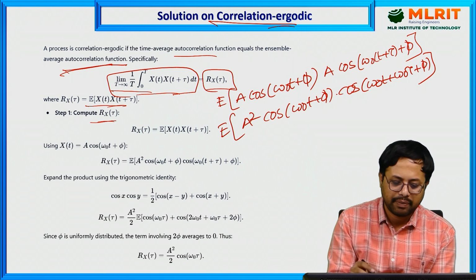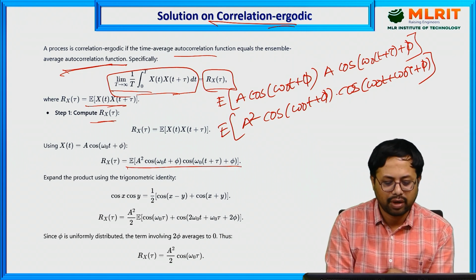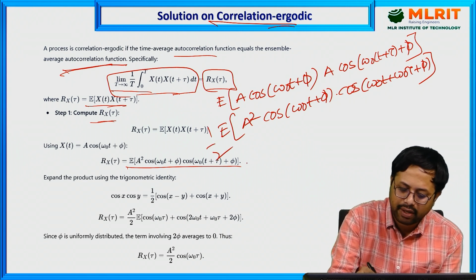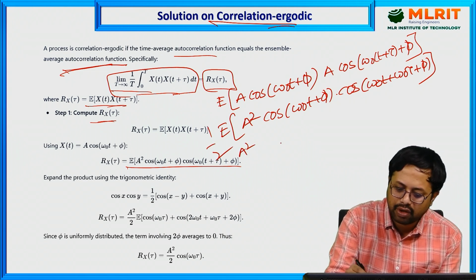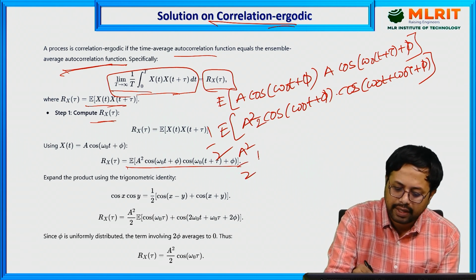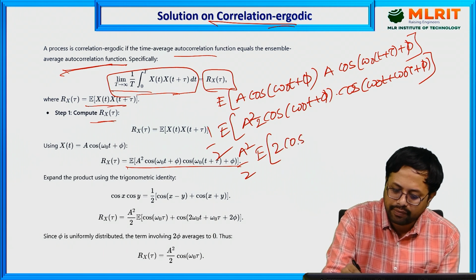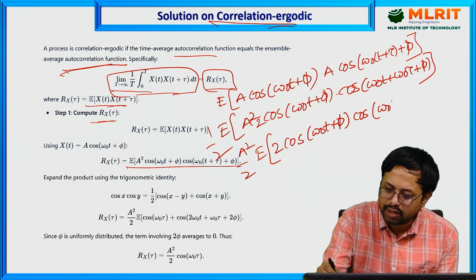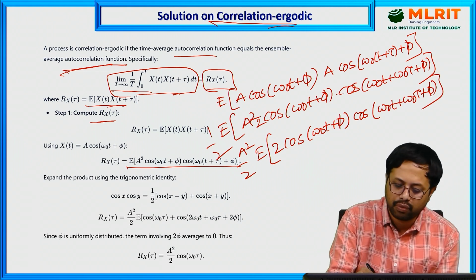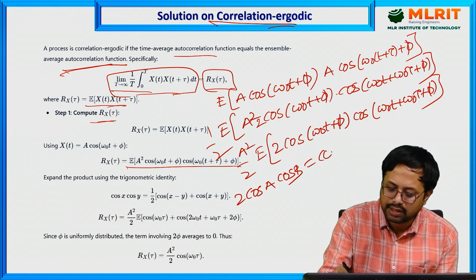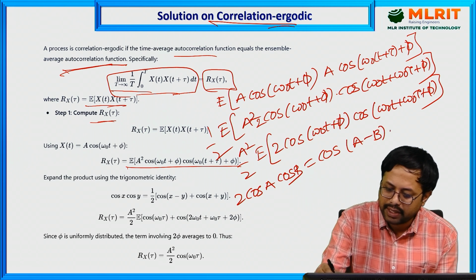Now the same expression is given here. Now you have to use the trigonometric identity. Multiply and divide by 2, and take A outside. Then it is in the form of the expectation of 2 cos of omega naught t plus phi, cos of omega naught t plus omega naught tau plus phi. Then it is in the form of 2 cos A cos B. We have the formula: cos of A minus B plus cos of A plus B.